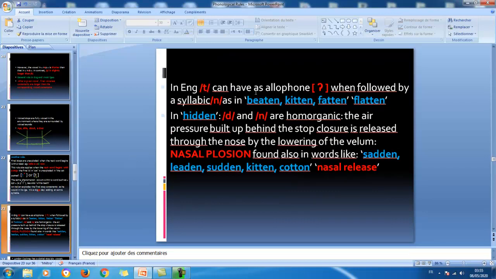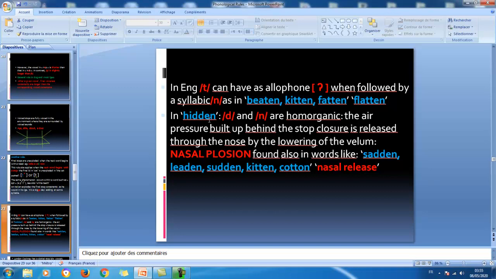Now in English, T can have as an allophone the glottal stop, when followed by a syllabic N, as in "beaten". So of course you have got a choice. We can say "beaten" or some native speakers would prefer to pronounce it with a glottal stop: "kitten", "fatten", "flatten". So it seems in English there is this kind of rule: when we have got T followed by a syllabic N, this T tends to be realized as a glottal stop.